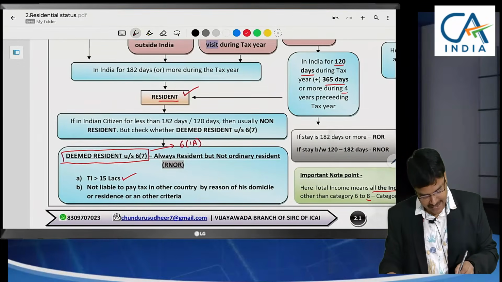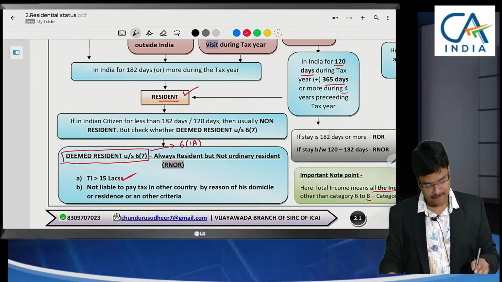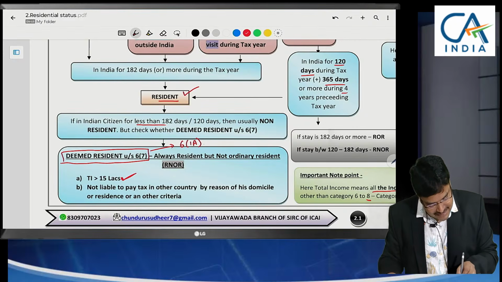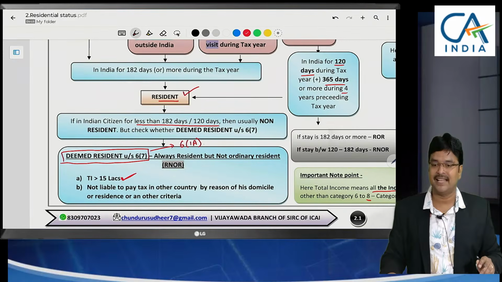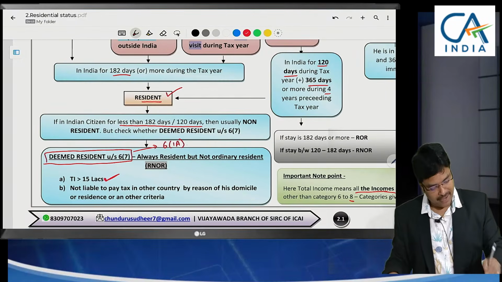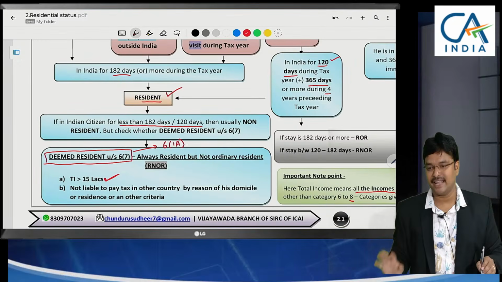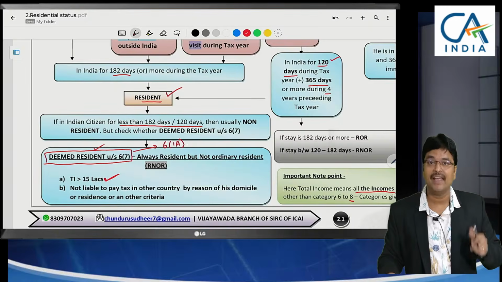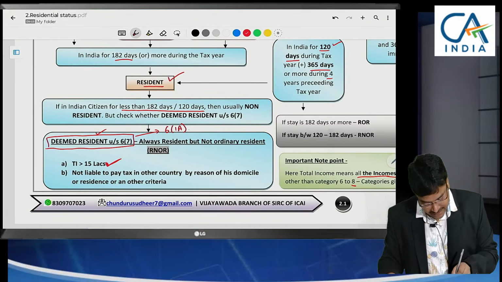So if the Indian income is greater than 15 lakhs, and that person is in India for less than 182 days, or even less than 120 days, then also he will be called a resident. Why? Because the income is greater than 15 lakhs.